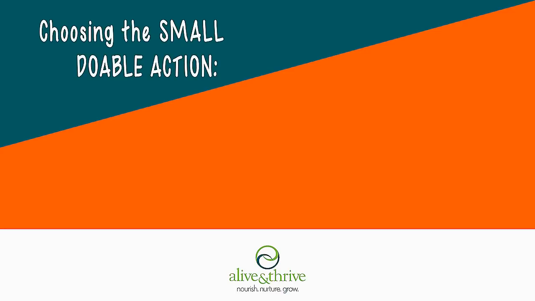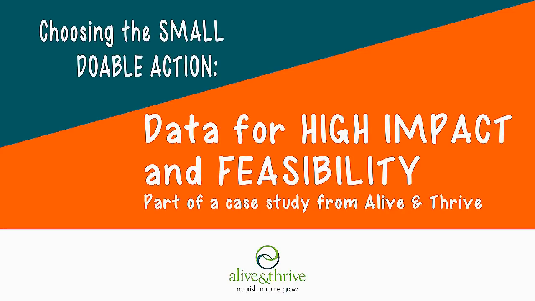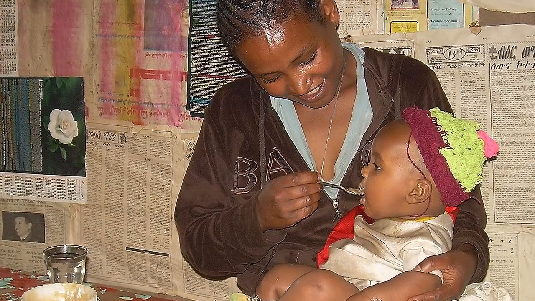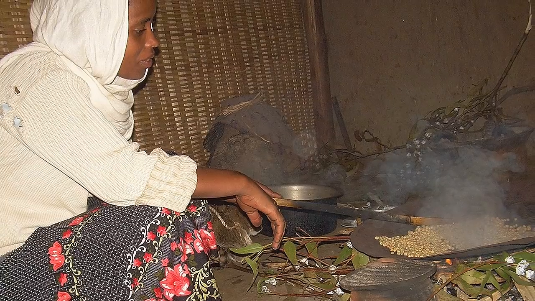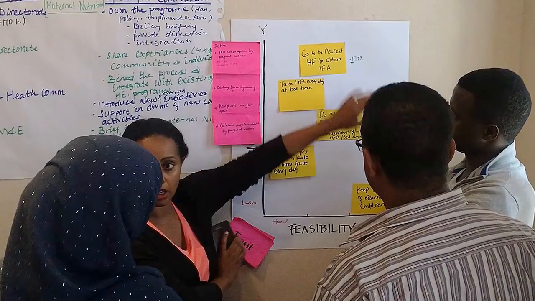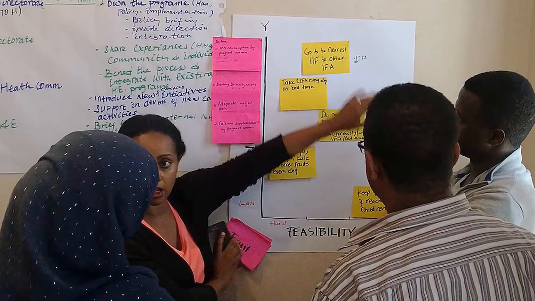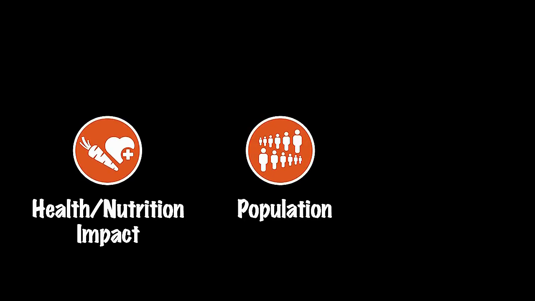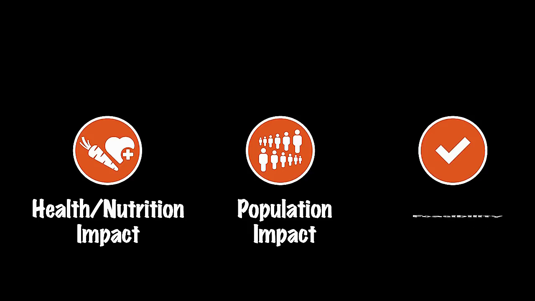Choosing the small, doable action. Data for high impact and feasibility. Nutrition programs that focus on changing a few behaviors are most successful. We can't do everything at once. In this video, we show how a simple tool can help you select the most powerful behaviors to change. The tool guides you through 3 ways to use data to help you choose behaviors for impact and feasibility.